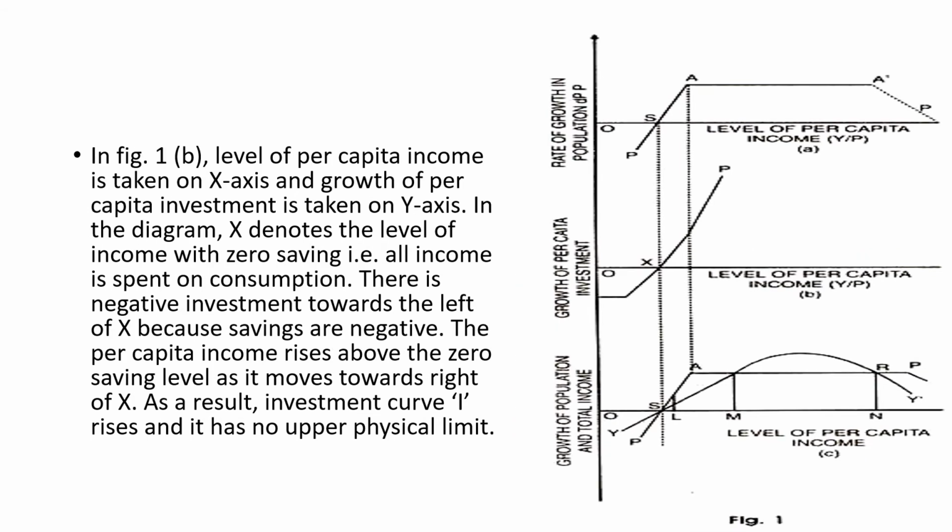Now if you look at panel B of the figure, the x-axis shows per capita income, and the y-axis measures per capita investment. In this diagram, x denotes the level of income with 0 saving. That means the entire income is spent on consumption, nothing is saved. There is negative investment to the left of x because savings are negative. The per capita income rises above the 0 saving level as it moves towards the right of x. As a result, the investment curve I rises and it has no upper physical limit.